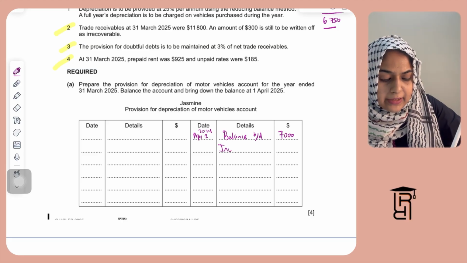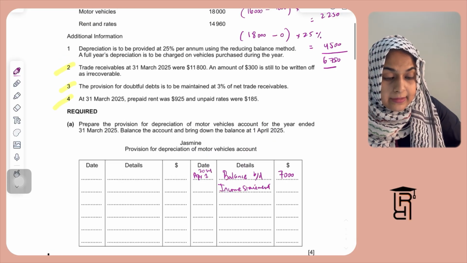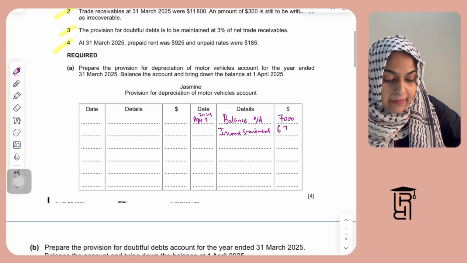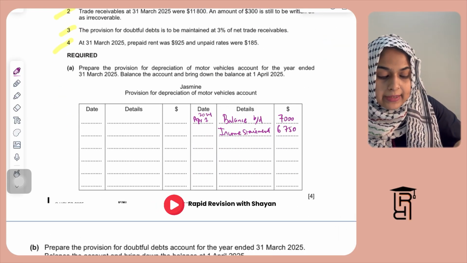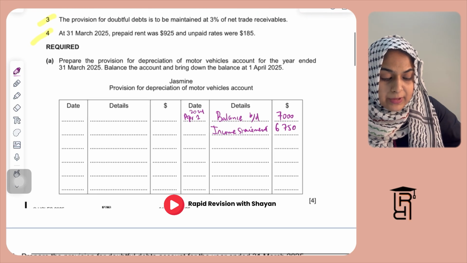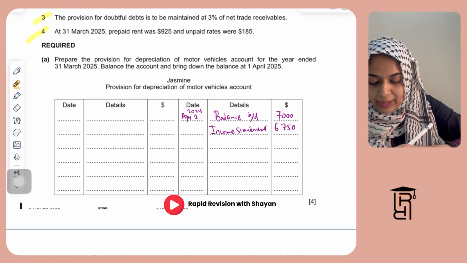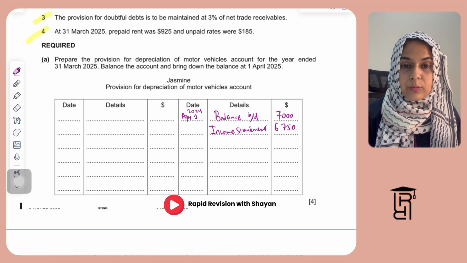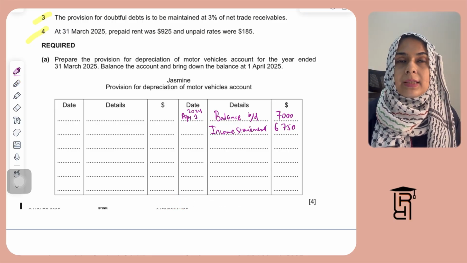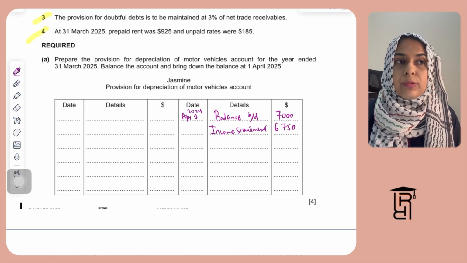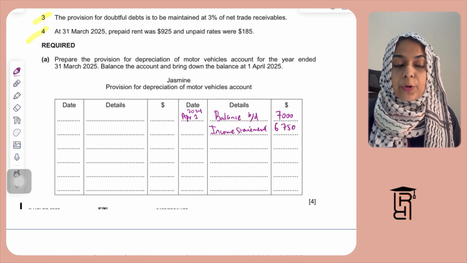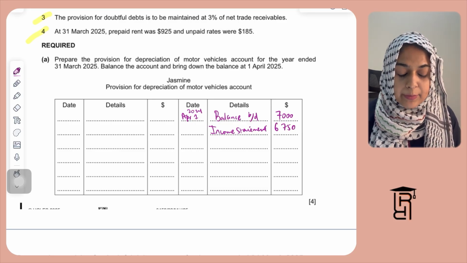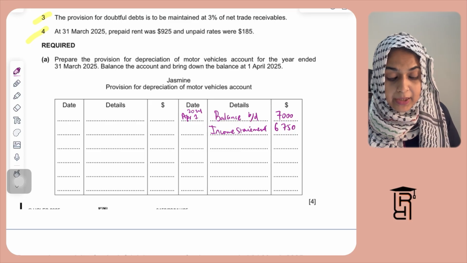And then I'm going to write here income statement. The amount for income statement is 6750, which I'll write on the credit side of this account. Also, the new name for income statement is statement of profit and loss, which if you look at the specimen paper 2027, you will see the examiners are no more using the word income statement. They are using statement of profit and loss instead of income statement.